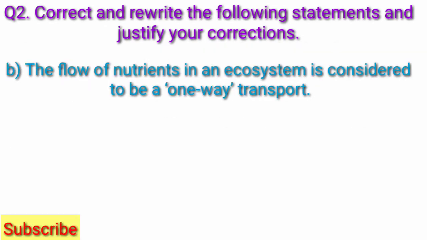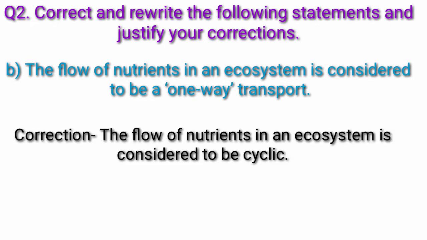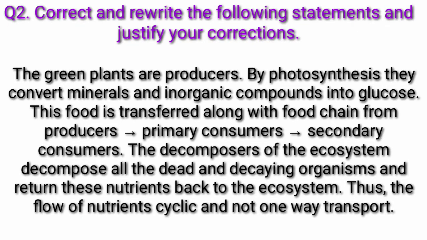B. The flow of nutrients in an ecosystem is considered to be a one-way transport. Correction. The flow of nutrients in an ecosystem is considered to be cyclic. The green plants are producers. By photosynthesis, they convert minerals and inorganic compounds into glucose.